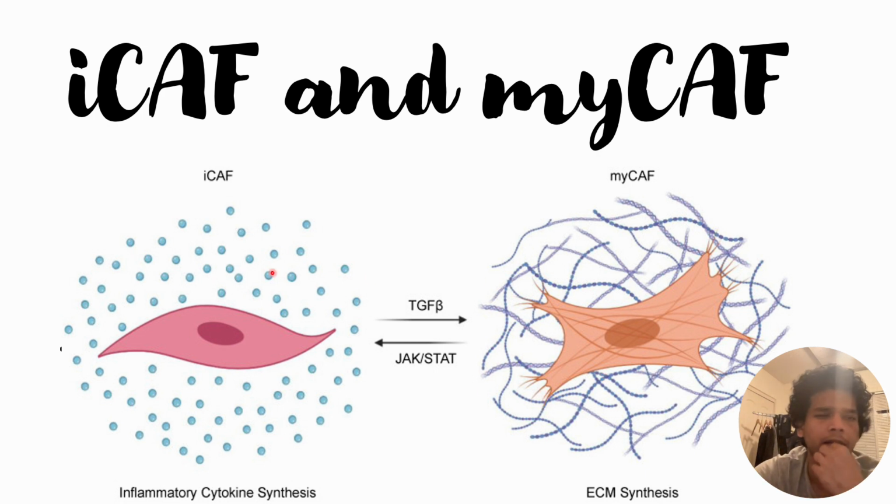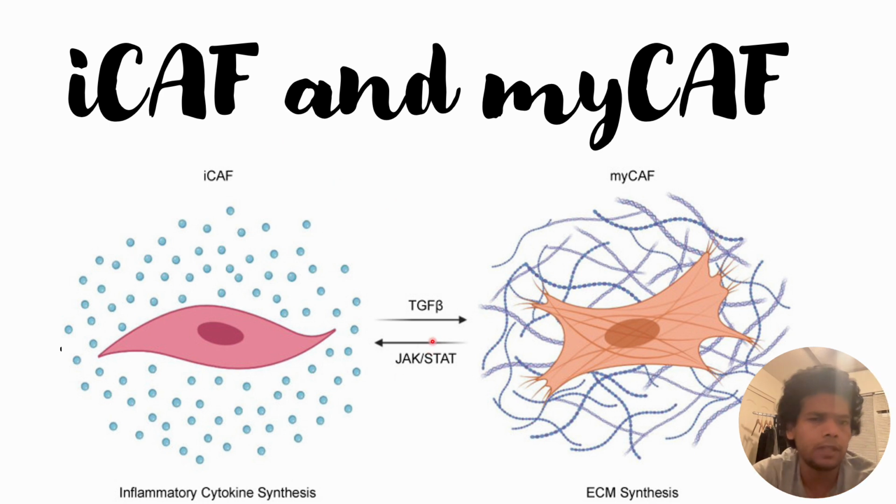And these are regulated through signaling pathways. One of the signaling pathways is TGF-beta, and another is the JAK-STAT signaling pathway. The competition between these two pathways determines which one of these cancer associated fibroblasts will outreach, or surpass, the others.